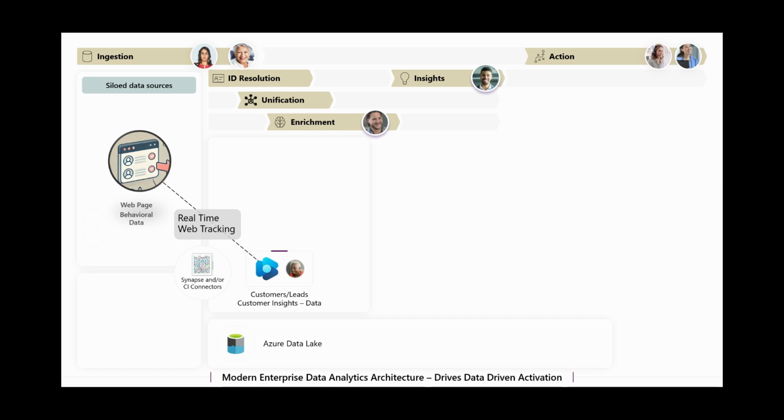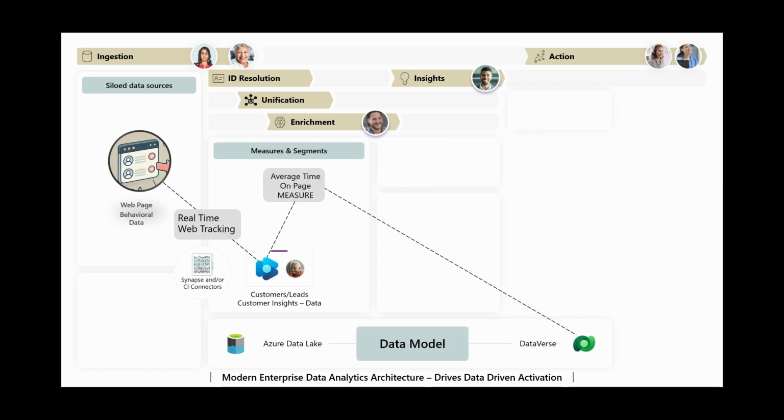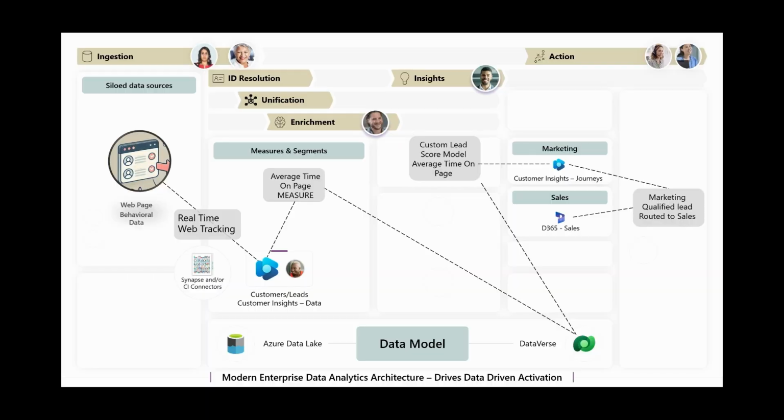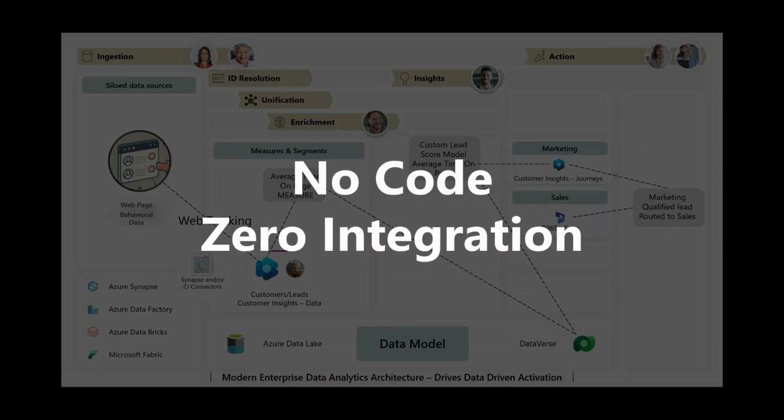So we can move the data into the CDP using out-of-the-box capabilities. We can create profiles of these unknown customers, and then we can push that data into Dataverse. We'll create a measure called average time on page using the web-based behavioral data. We'll use that measure in a lead scoring model in our system of activation, Customer Insights Journeys, to then better orchestrate communications with the customer and at the right time route that lead to our sellers. And we can do all of this with no code and zero integration.